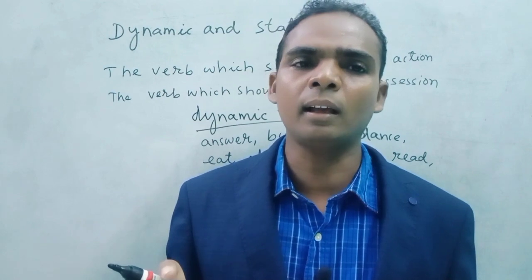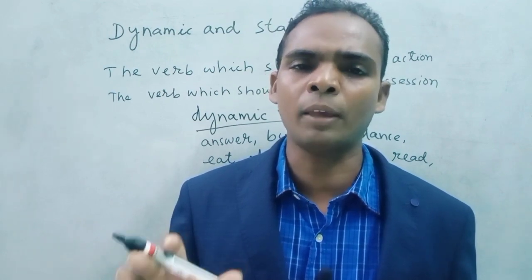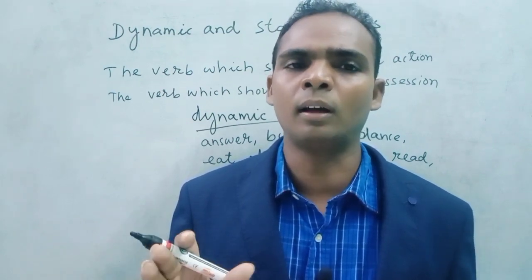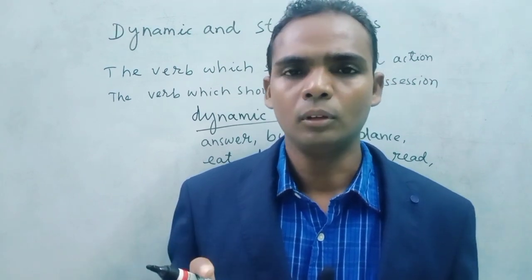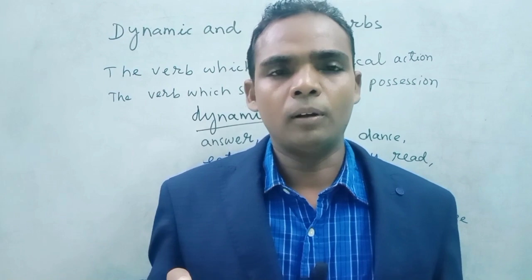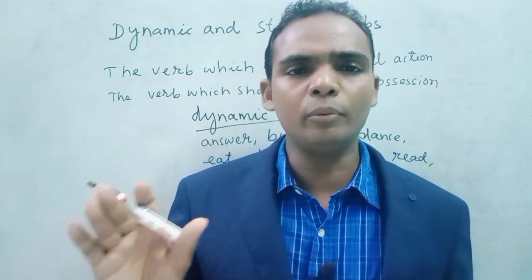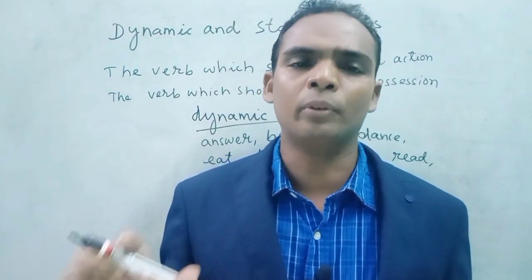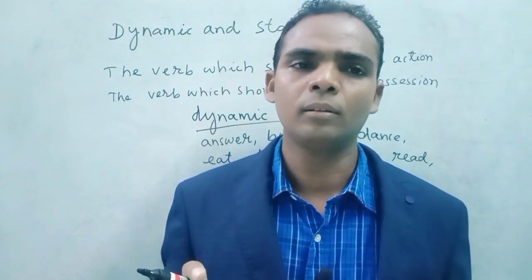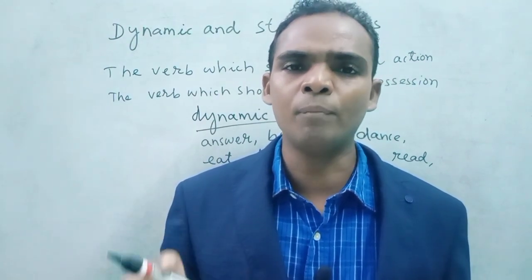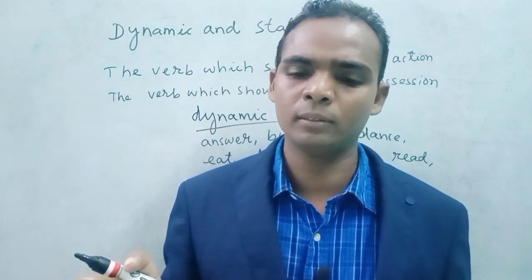You can't say I am having 3 brothers; that is wrong. I am knowing 3 languages, or I know 3 languages? I know 3 languages is right. You can't say I am knowing 3 languages.